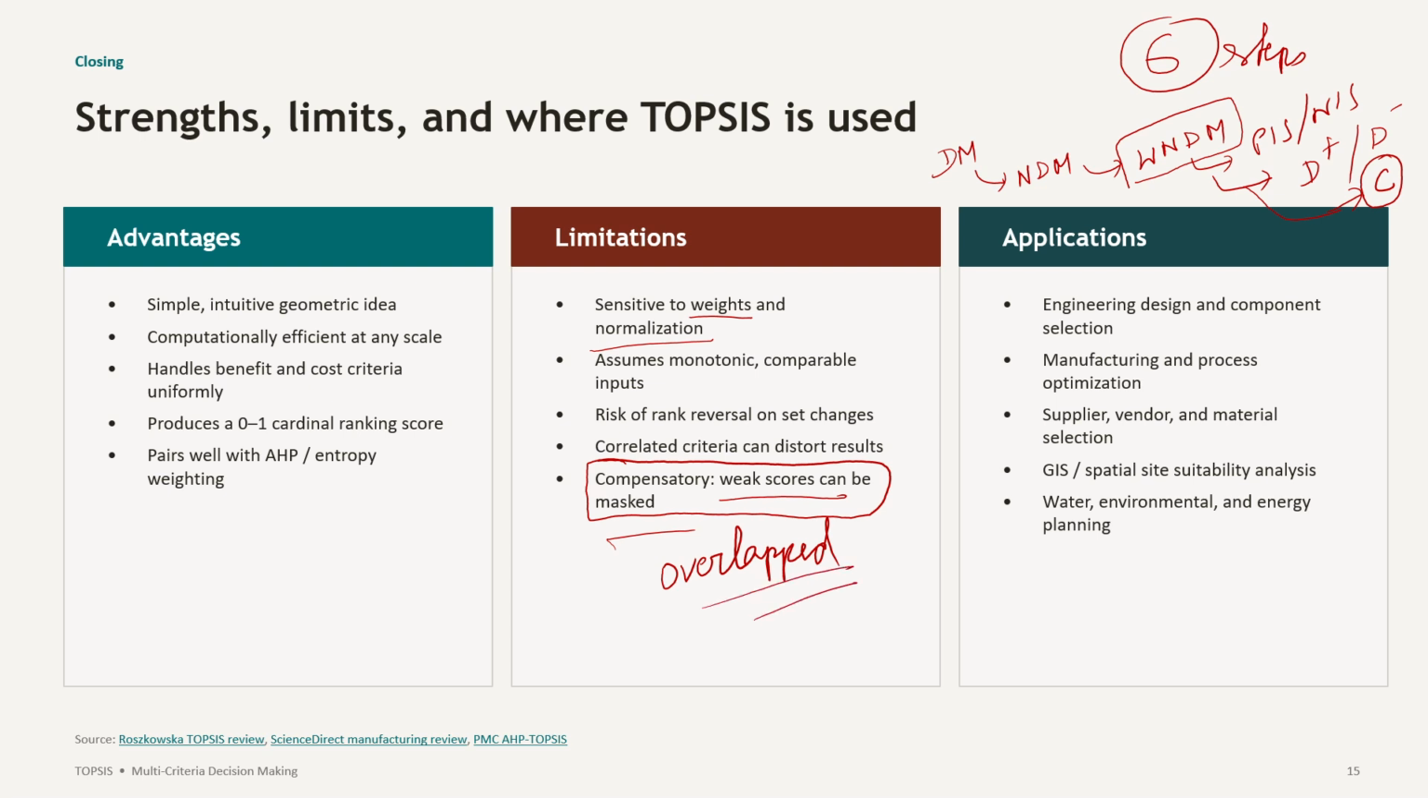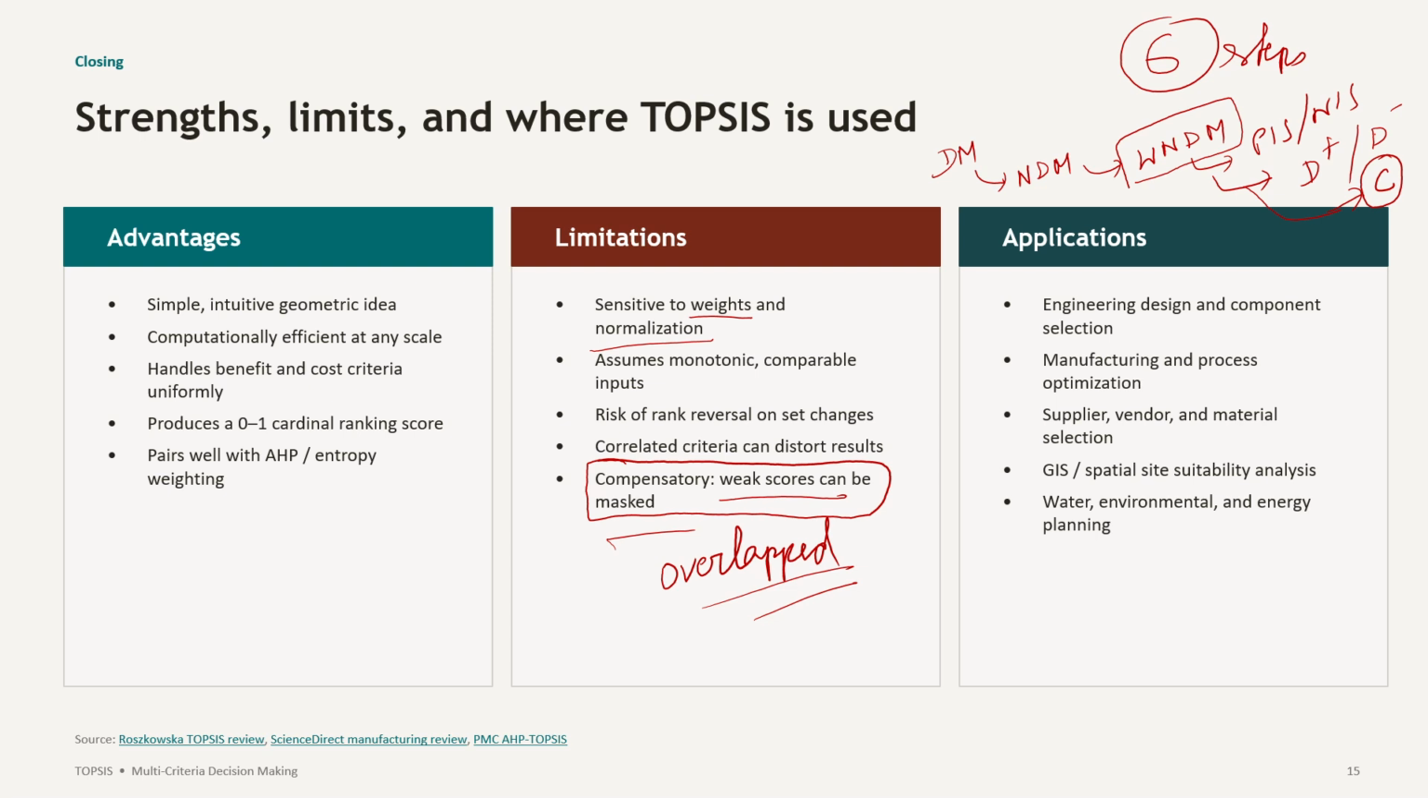This error is here also because weak scores can be easily masked or overlapped by strong scores. That is the danger of it. Weak score means just reject. So that is not the case always, because sometimes the alternative with weak score can also be considered. You cannot say, right? When all are best, so there it will give weak score to some.